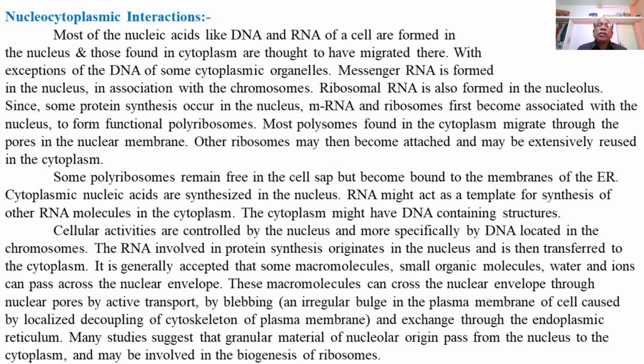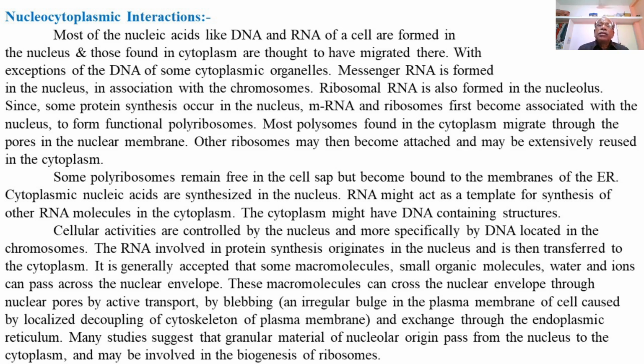So the source of this DNA or RNA in the cytoplasm is the nucleus, as the process of DNA synthesis takes place in the nucleoplasm, together with different types of RNAs, that is rRNA and mRNA, which are also synthesized in the nucleoplasm. rRNA is synthesized by the nucleolus. mRNA is transcribed from the DNA of the chromosomes or the chromatin material.